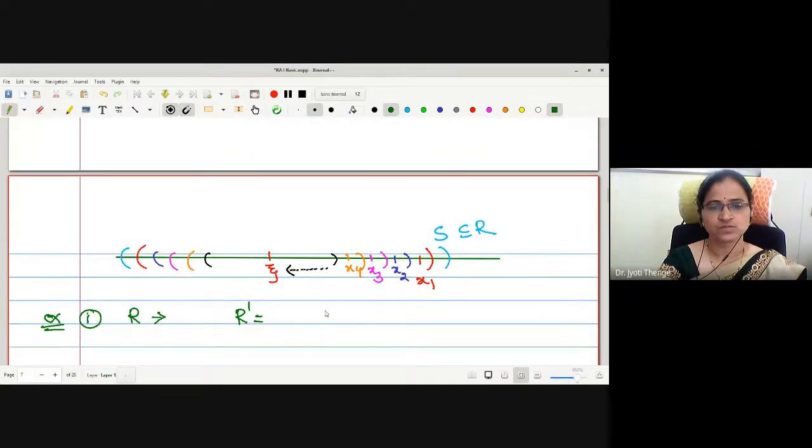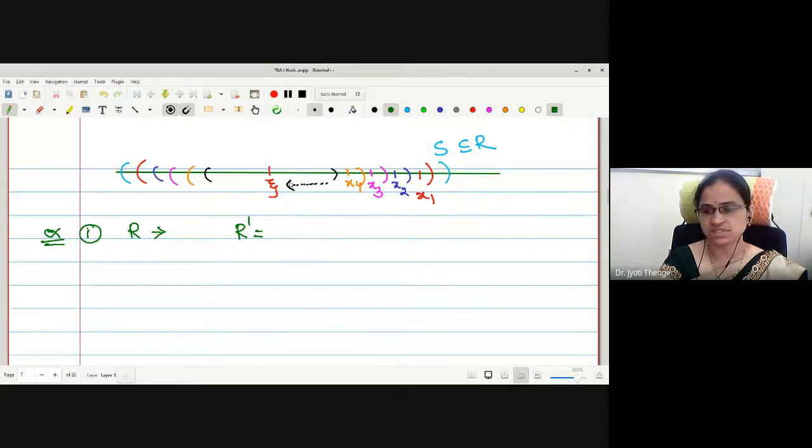What is the derived set for this R? The set of all limit points.